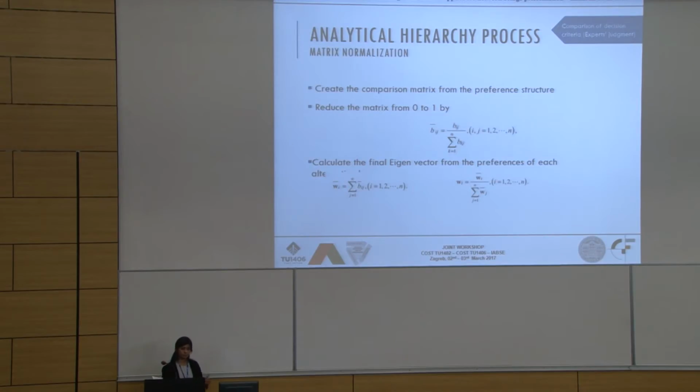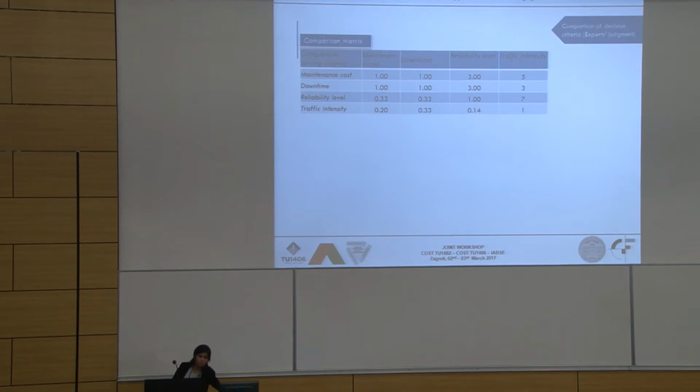So all of this preference structure gives us a comparison matrix, and once we have this comparison matrix, we try to reduce it from 0 to 1, and finally we calculate the eigenvector or the simple geometric mean, which gives us the representative value of all of these bridges.